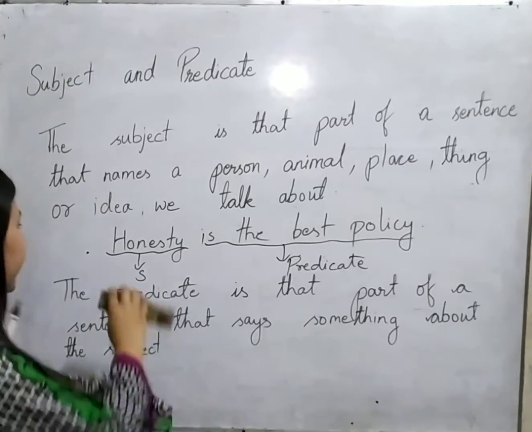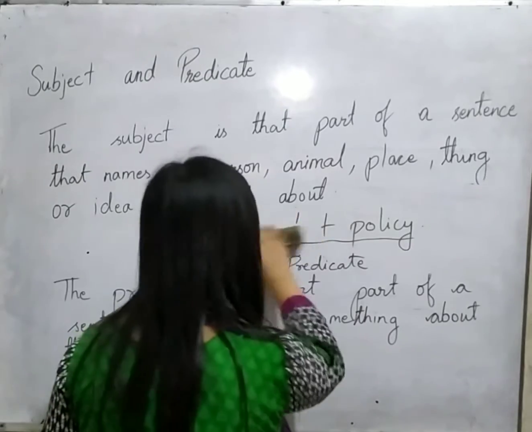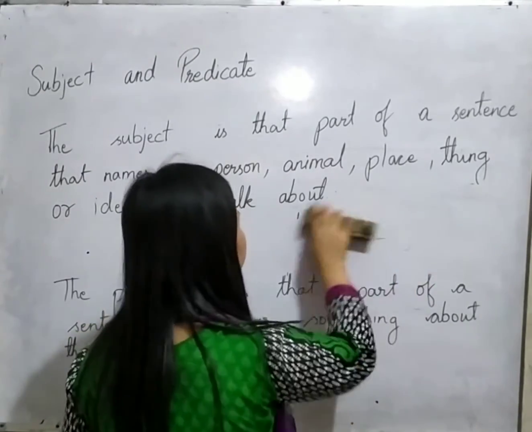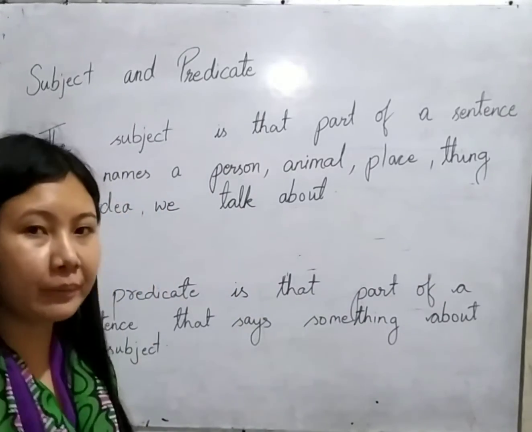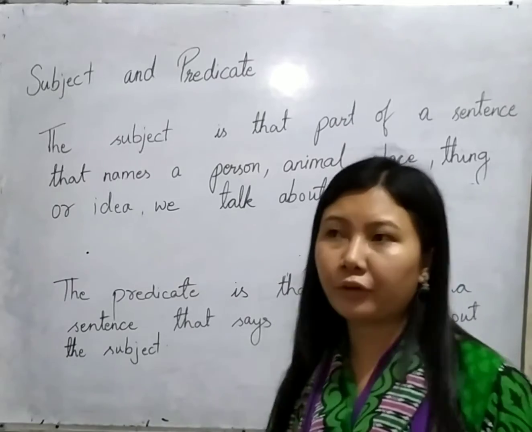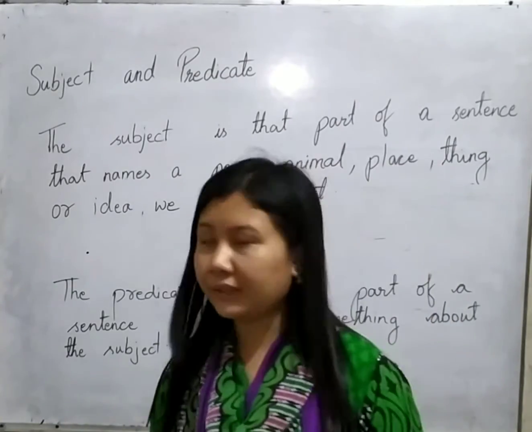In place of a subject, you might find a noun, or you might find a pronoun. Similarly, you need to remember that the subject may be singular, may be plural, might be formed out of one word, or might be formed out of many words. These are things that you need to keep in mind.